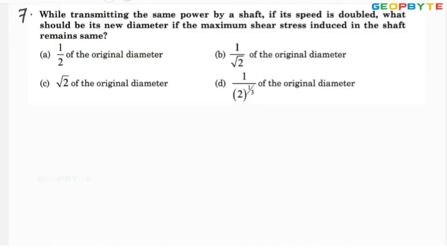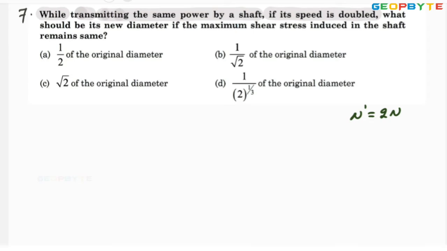Look at the problem. While transmitting the same power by a shaft, if its speed is doubled, the n dash is equal to twice the n.